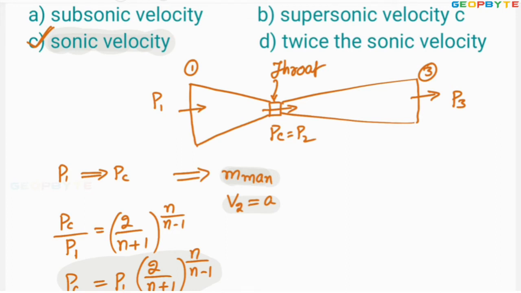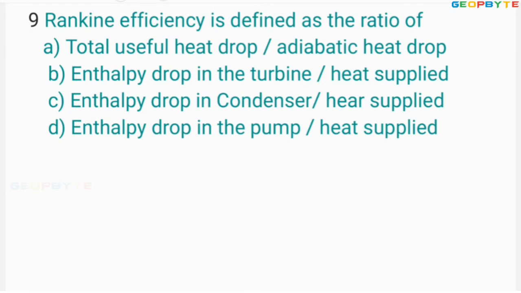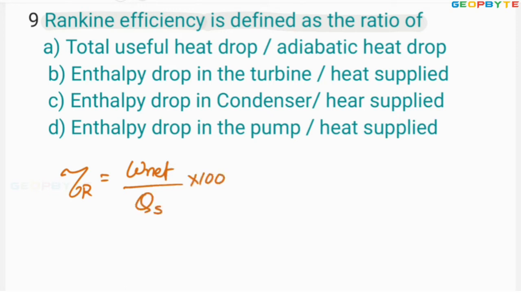Let us take another problem. Look at the ninth problem. Rankine efficiency is defined as the ratio of, dear friends, Rankine efficiency equal to net work divided by heat supply to the system into 100. Here net work equal to power given by the turbine minus power consumed by the pump.